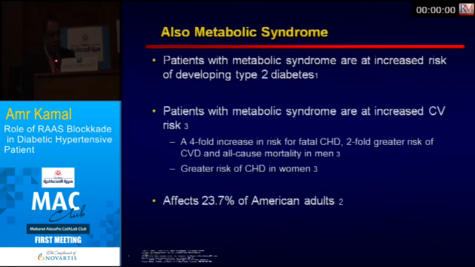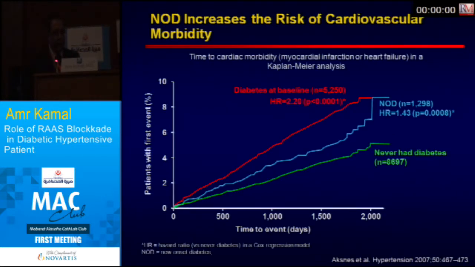Also, metabolic syndrome is very linked to hypertension and developing type 2 diabetes. Patients with metabolic syndrome are at highly increased cardiovascular risk, and metabolic syndrome is very common and widespread in Egypt, in the USA, and in many countries. New onset diabetes is a very important term now. So you can prevent diabetes. Yes, you can. You can prevent diabetes in patients, delay the onset, or make it less progressive.